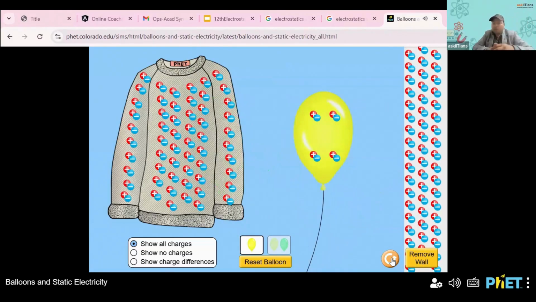So these are all the effects I have tried to show from the methods of charging we have in the simulation. The point to be noted here is that there is no flow of current happening, no flow of charges happening. Just the charges are getting transferred, making the bodies charged, and thereby these forces come into the picture that we are observing in this simulation. All right, so let us get back to our presentation and discuss the last part of our lecture, that is the properties of the charge.